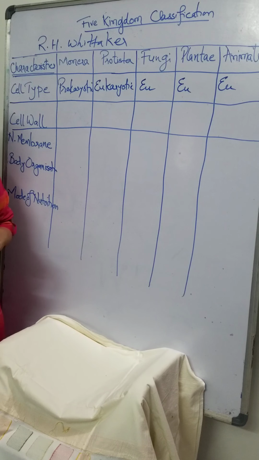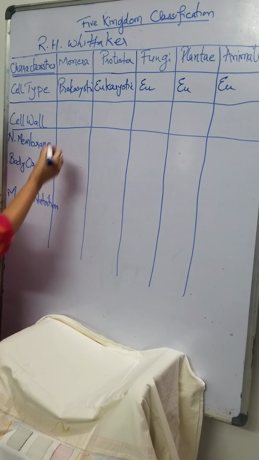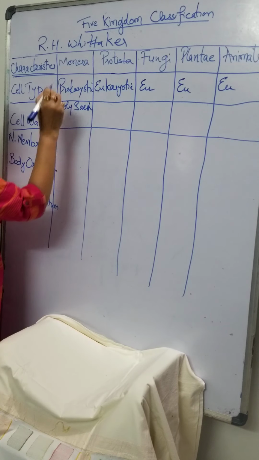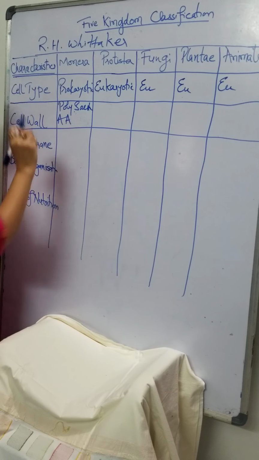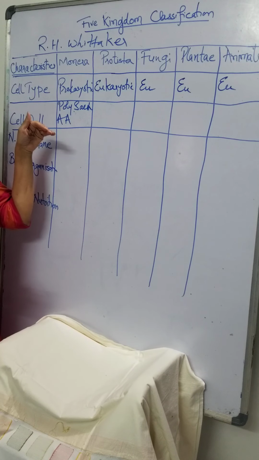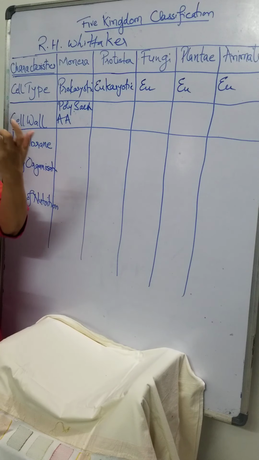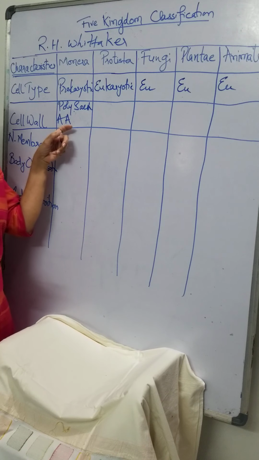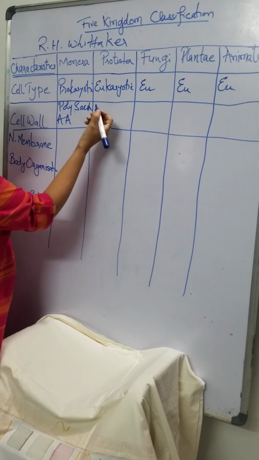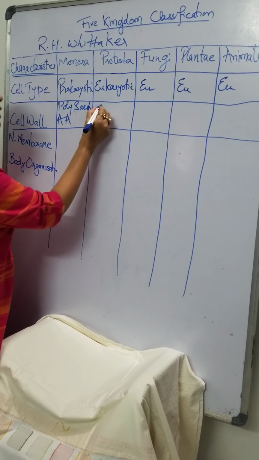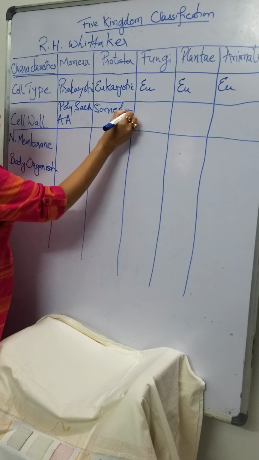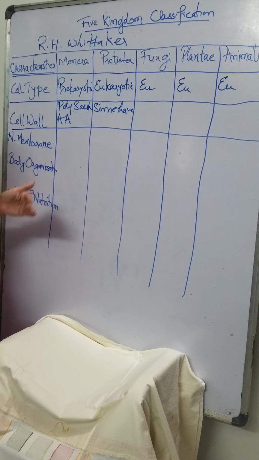So Monera, their cell wall basically consists of polysaccharides and amino acids. These are not complete carbohydrates. These are basically the polysaccharides that are the minimum simple type of carbohydrates. And amino acids, as you already know, are the basic unit of proteins. Protista, they have the composition. Some of the protistans have cell wall, some may not. So some have, and those also have this type of composition.